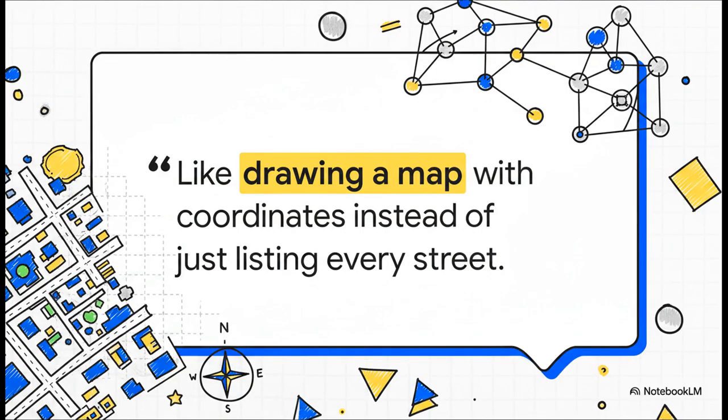Think of it exactly like trying to explain a really complex city layout to a stranger. You could just hand them a massive alphabetical list of every single street name and intersection, and technically, yeah, the data's all there, but it's completely useless for actually navigating. But if you draw a physical map with geometric coordinates, suddenly everything clicks. You can calculate the exact distances between places, you see how neighborhoods border each other, and you instantly get the spatial relationships. Graph embeddings create that exact kind of mathematical map for the AI.